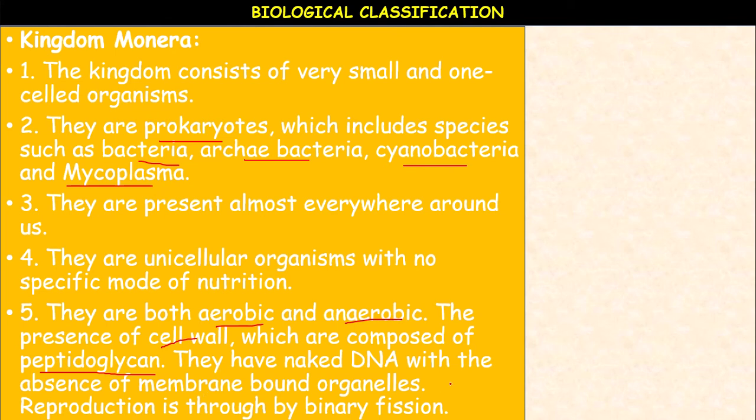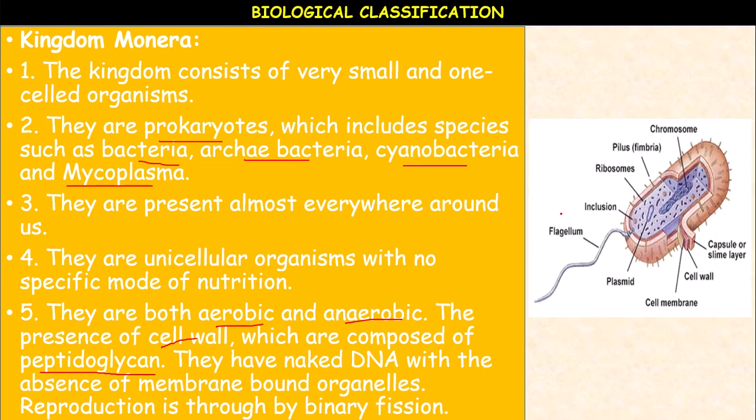Reproduction is through binary fission. You can take bacteria as an example. As we have discussed, the two main groups are archaebacteria and eubacteria. Archaebacteria are a group of the most primitive prokaryotes, and they are of three major types: methanogenic bacteria, halophiles, and thermoacidophiles.